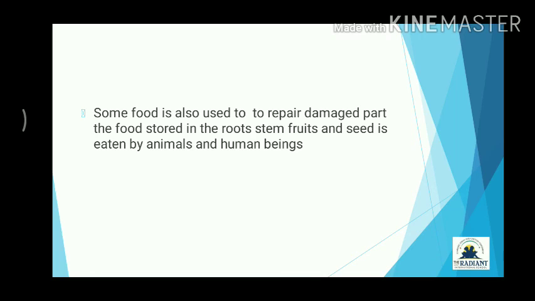Some food is also used to repair damaged parts. The food stored in the roots, stem, fruits and seeds is eaten by animals and human beings. We are eating the whole plant: in some plants we eat roots, in some stems, some fruits, some seeds, etc.